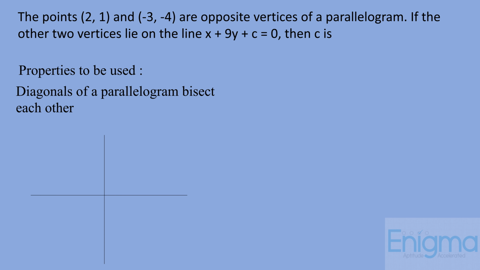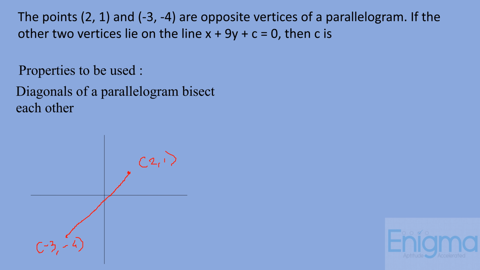Now let's locate the points here. (2, 1) will be approximately around somewhere here, and we will have (-3, -4) over here. Now these are opposite vertices of a parallelogram. That means the segment joining these two points will be the diagonal.